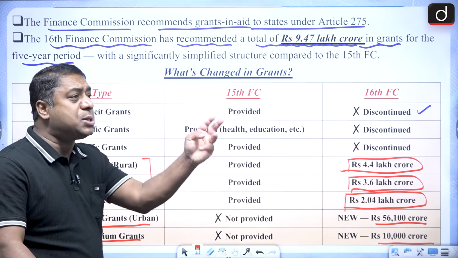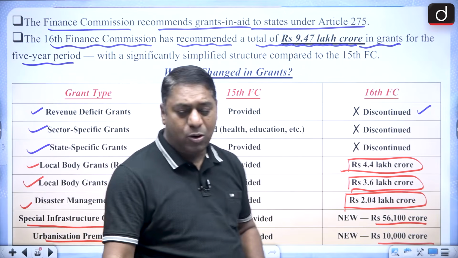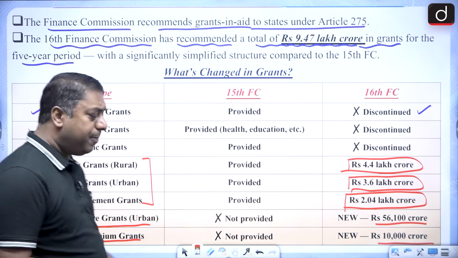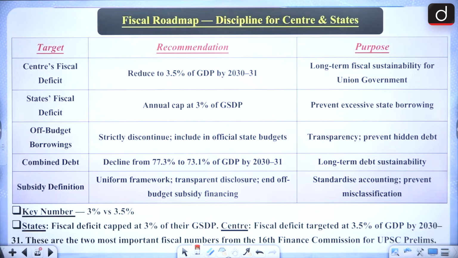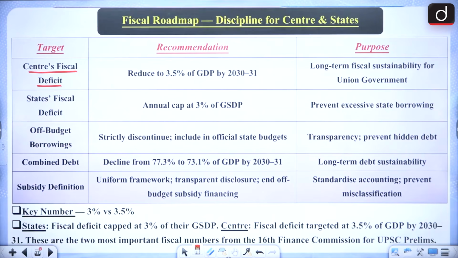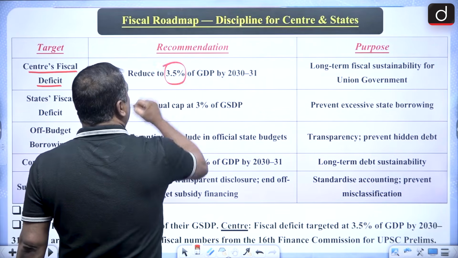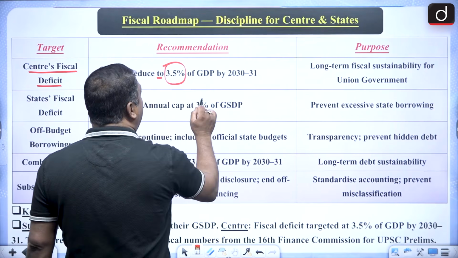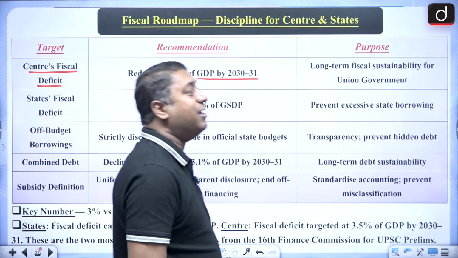And which are the 3 grants which have been continued? It is local body grants rural, local body grants urban, and the disaster management grants. Got it? Clear? And what about the fiscal roadmap? That means center's fiscal deficit. The recommendation is to reduce it to 3.5% of the GDP by 2030.